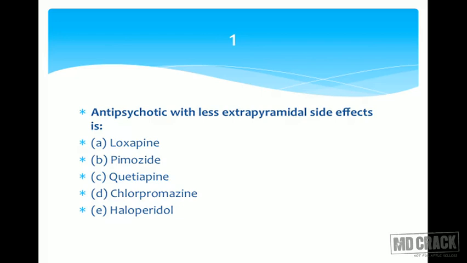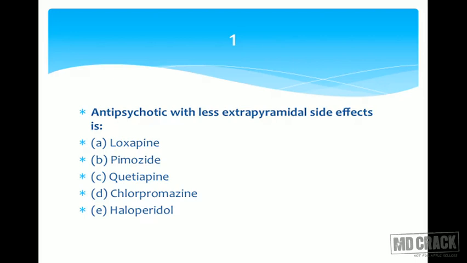Question number 1. Antipsychotic with less extrapyramidal side effect is loxapine, pimozide, quetiapine, chlorpromazine and haloperidol. You know, the traditional antipsychotic drugs are known to produce extrapyramidal symptoms. They block the D2 receptors, so that leads to extrapyramidal symptoms, EPS. The newer or atypical antipsychotics have less liability to produce extrapyramidal symptoms. So I told you the gist of the question. You should solve the question yourself now.